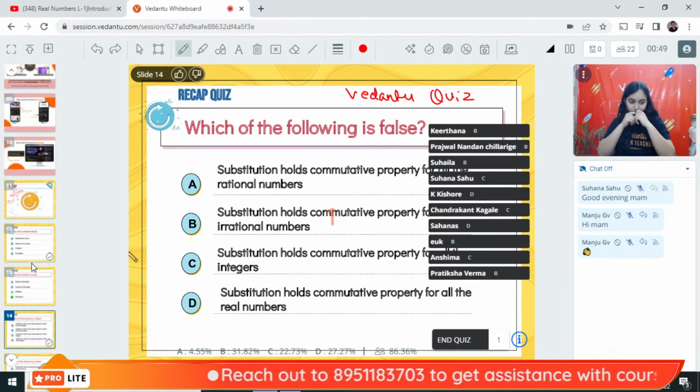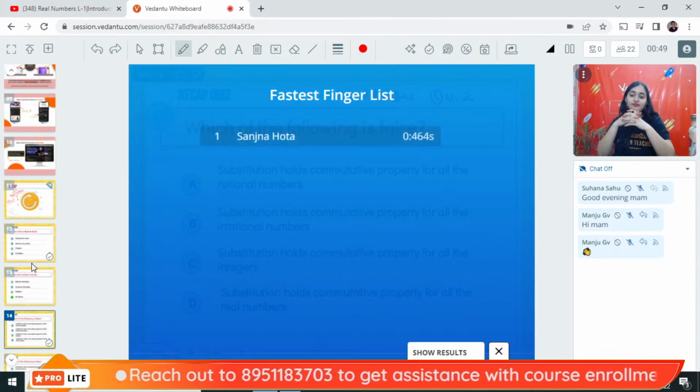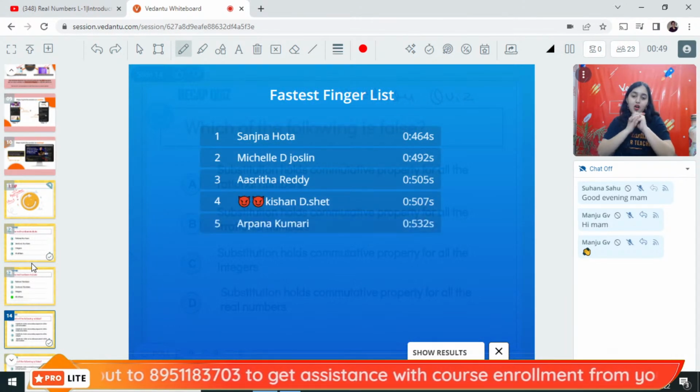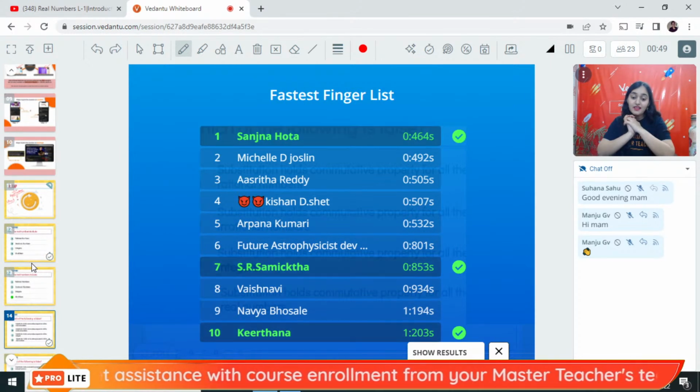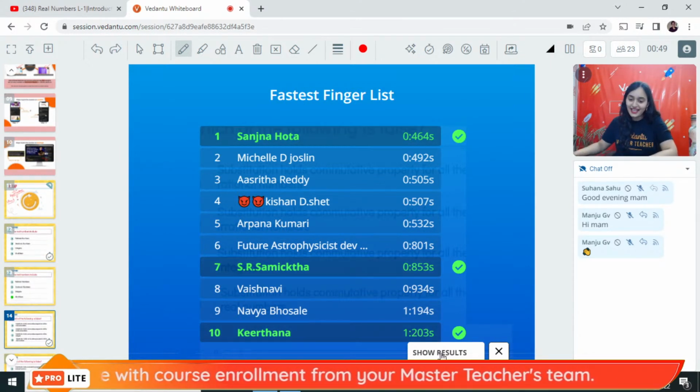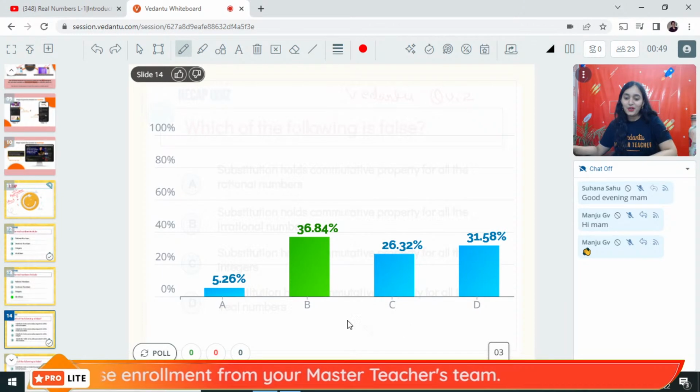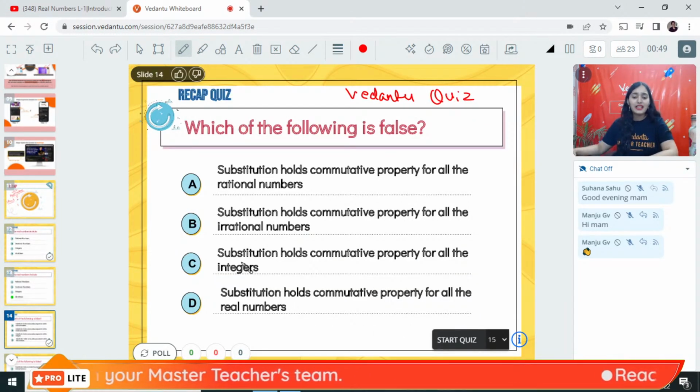Time's up. On the fastest finger list, we have Sanjana, Shamikta, and Kirtana. A lot of you students have marked option D. I think option B and D both are right.